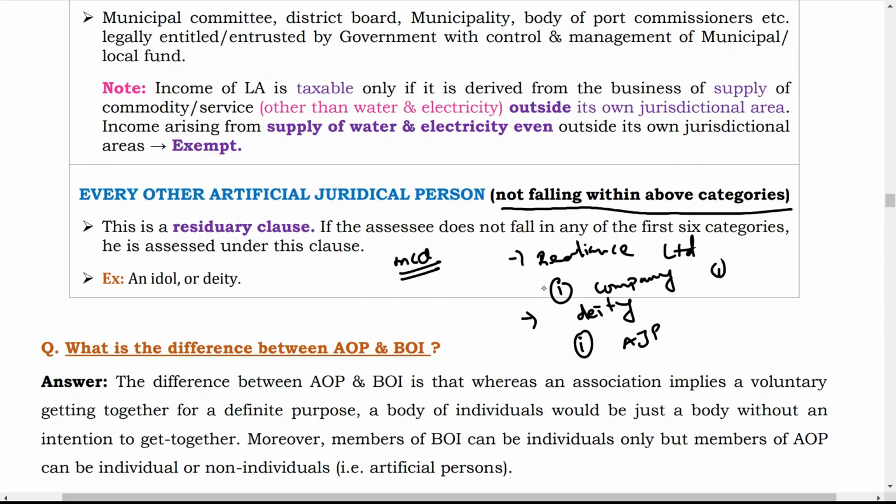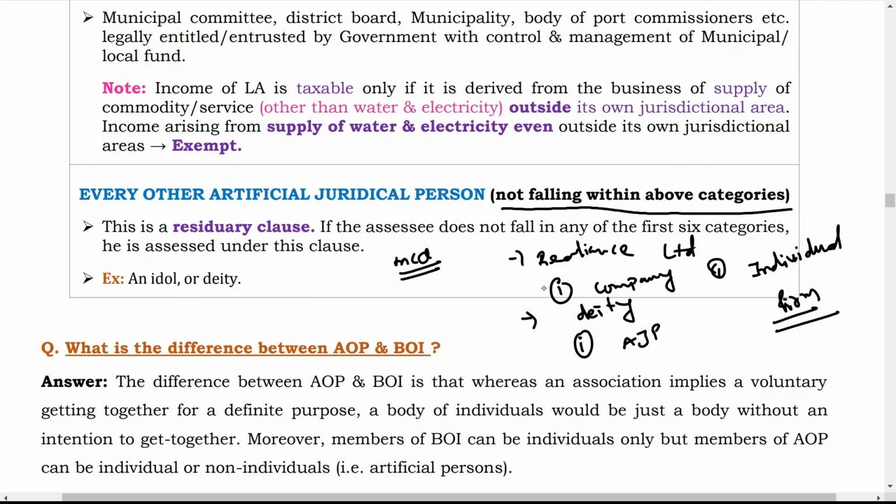Like, Mr. X is getting salary from a particular company. So what is the status of Mr. X? Then in that case, your answer is individual. So four options are given. This way, different examples are given, and you have to identify what is the status of that particular person. Like company we have discussed, AJP we have discussed, then partnership firm, like ABC partnership firm. Then what is the status of that particular firm? It is a firm.